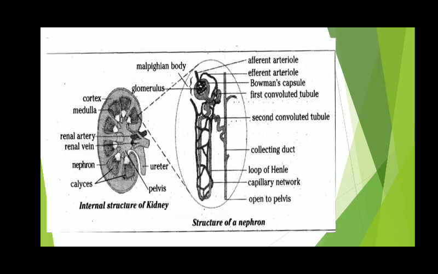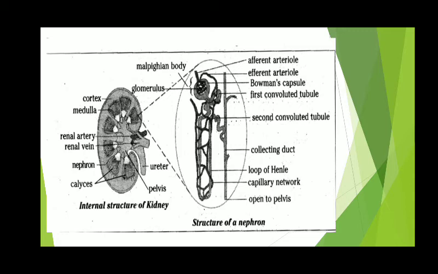And the Bowman's capsule and this tubule, they together form a nephron. One end of the nephron, or we can say one end of the tubule, is connected to the Bowman's capsule, and the other end of it is connected to the urine collecting duct of the kidney.